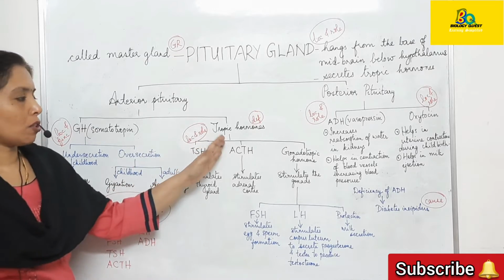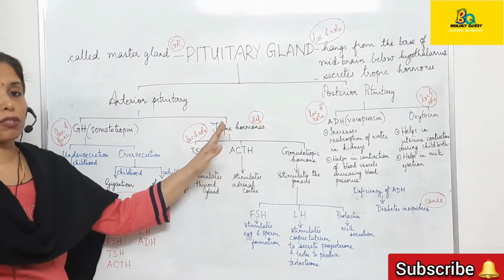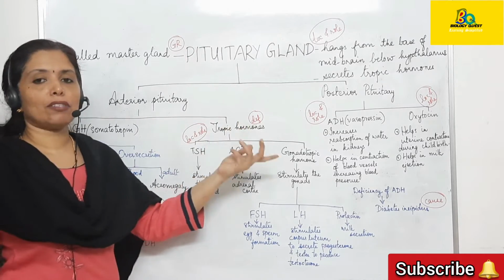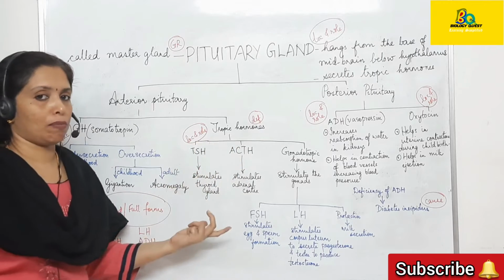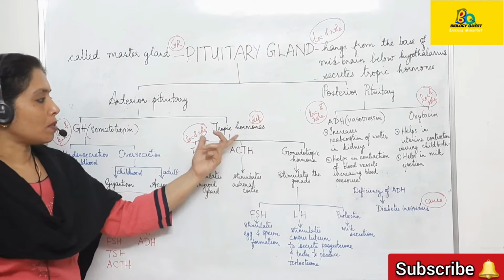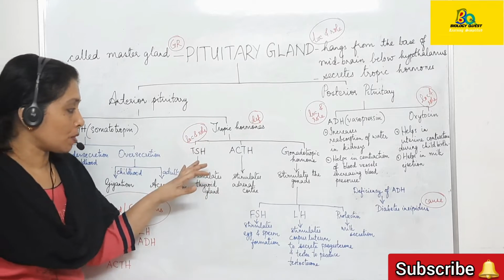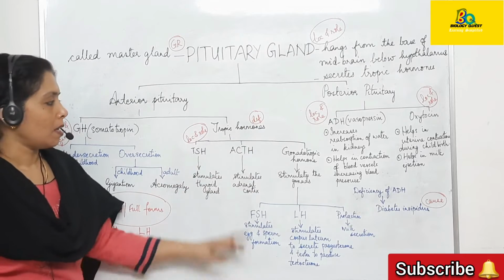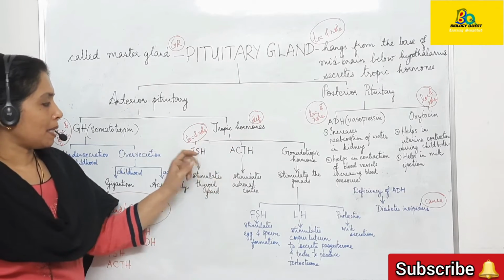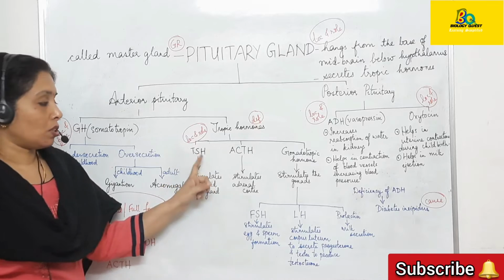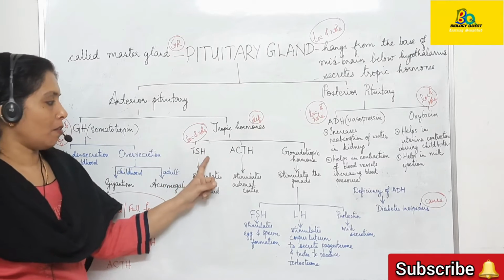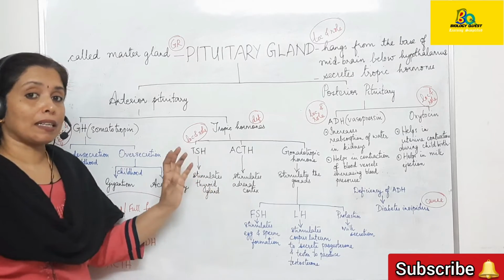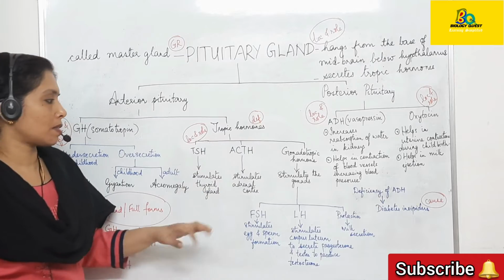Now, coming to the tropic hormones. What are tropic hormones? Tropic hormones are hormones that stimulate other endocrine glands to secrete their specific hormones. So you can expect a definition there. Define tropic hormones. Now, what are the tropic hormones secreted by the anterior pituitary? TSH. TSH is thyroid stimulating hormone. As the name indicates, it helps in stimulating the thyroid gland to secrete its specific hormone, thyroxine.